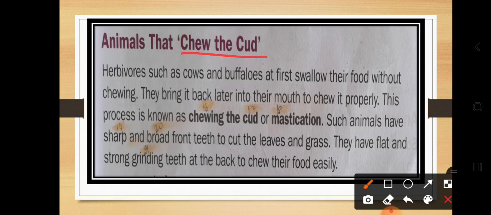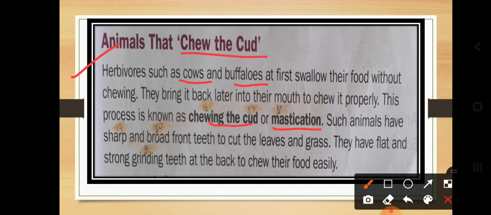So what are those animals? Just recall: herbivorous animals such as cows and buffaloes. What are they doing? They take food the first time, then without chewing they just transfer it into the stomach, and whenever they feel like it, they bring that food back into their mouth. This is the procedure of chewing the cud, or you can call it mastication.